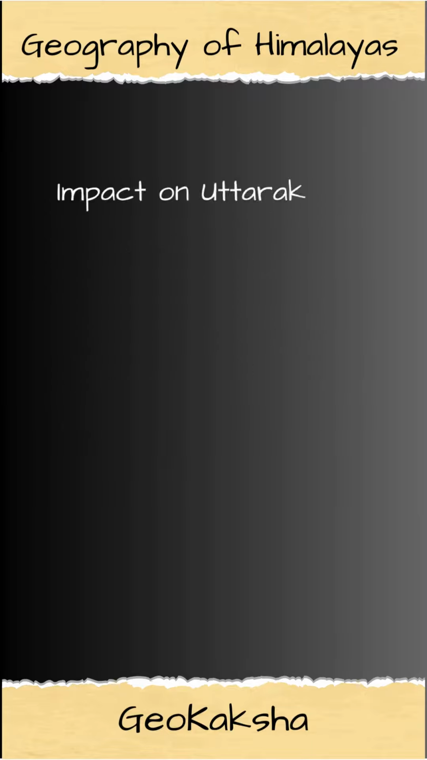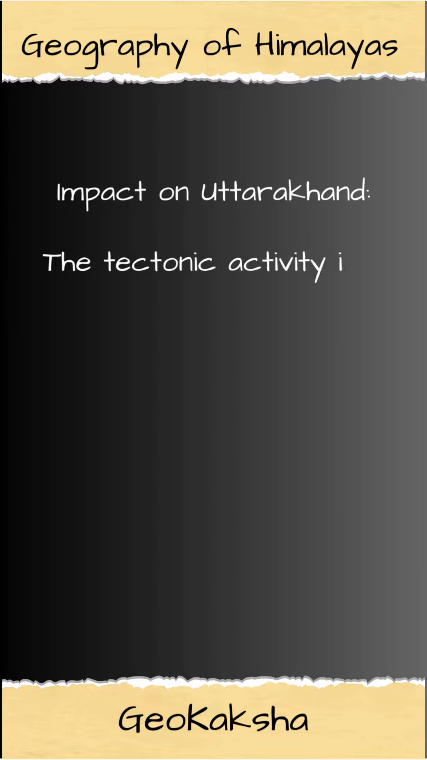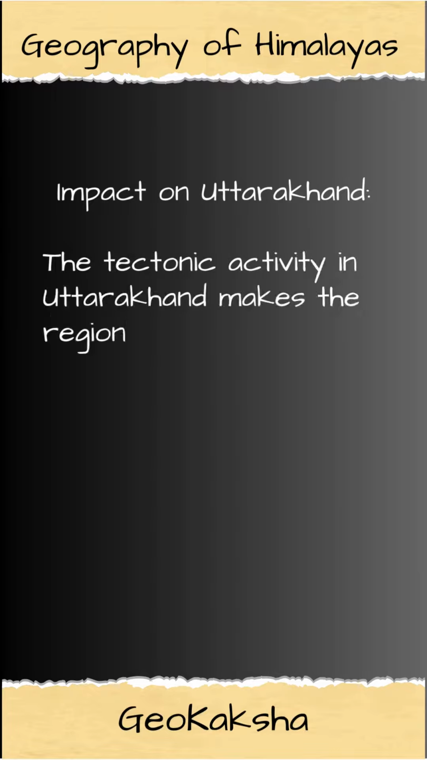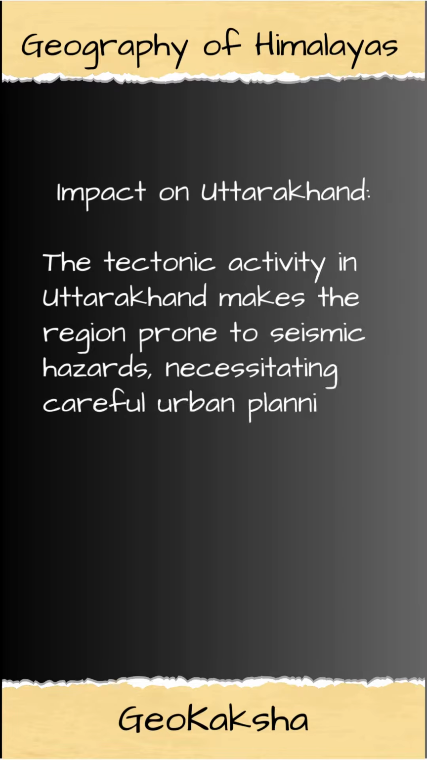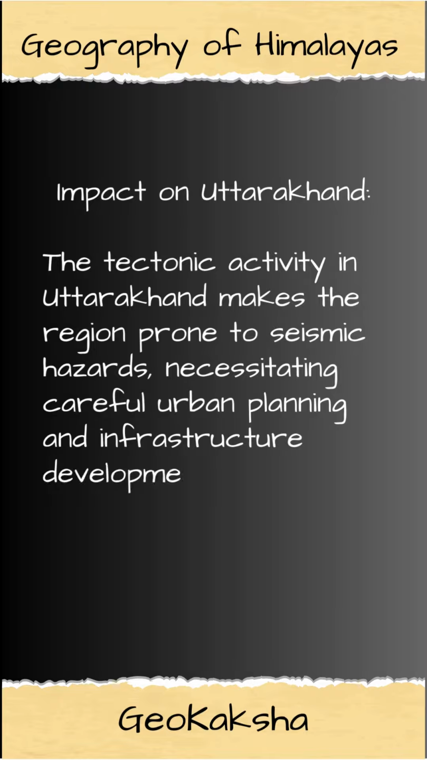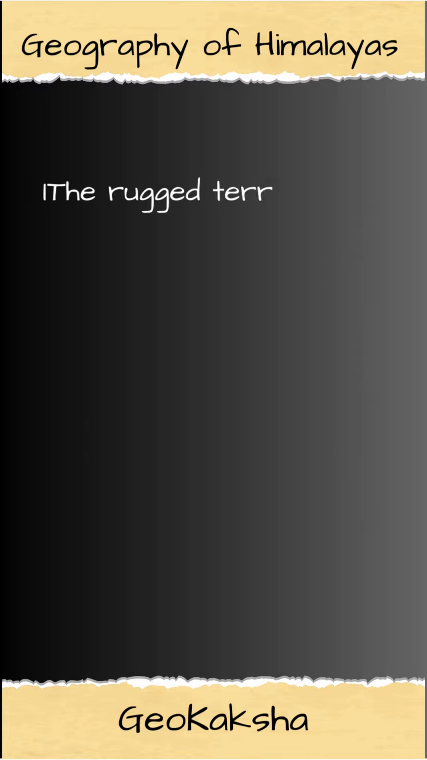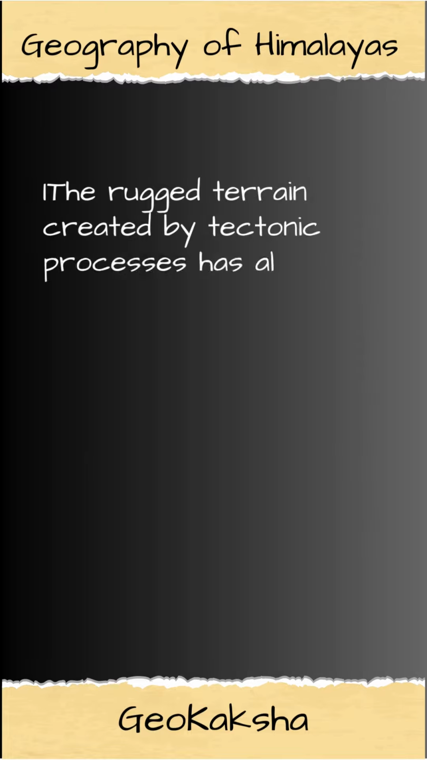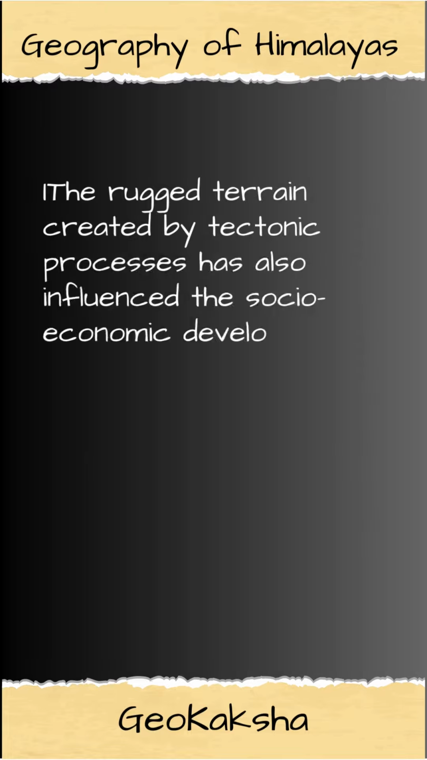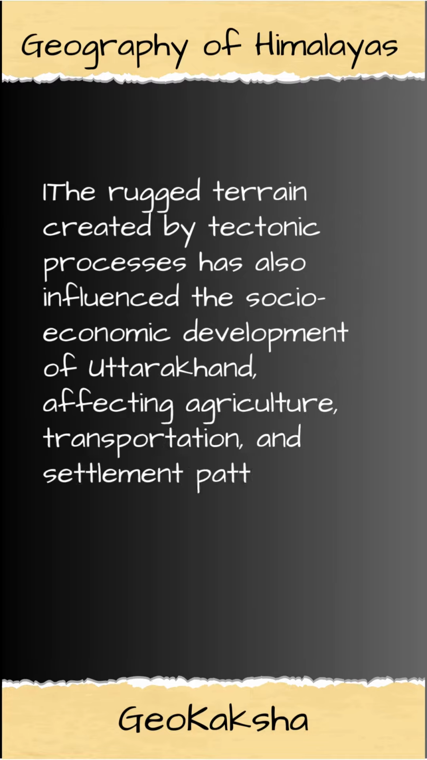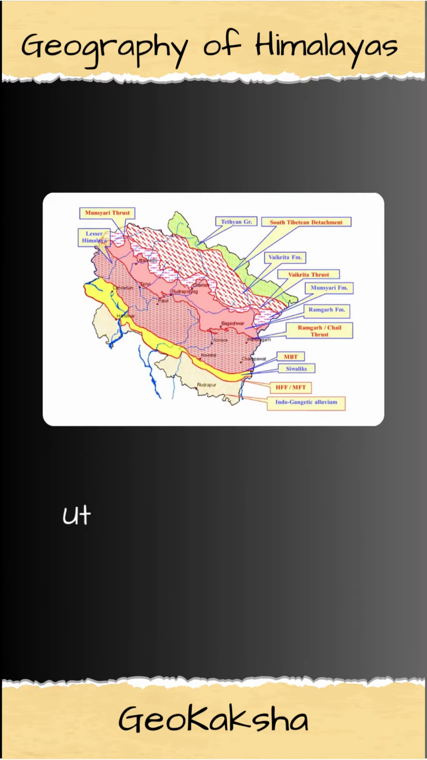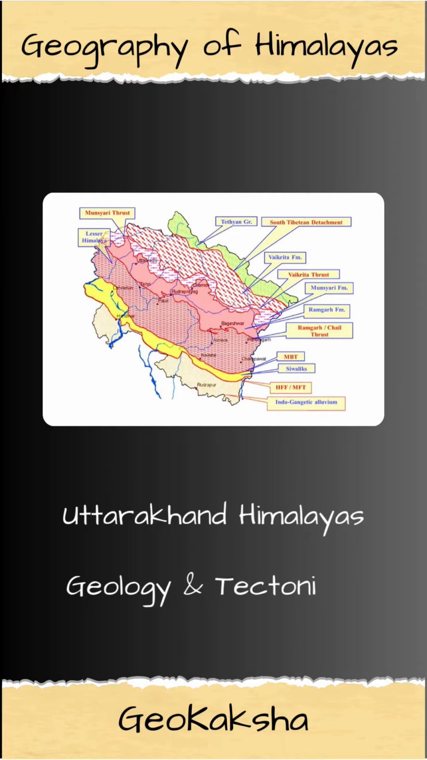Now let's talk about the impact of all these tectonic activities on Uttarakhand. The tectonic activity in Uttarakhand makes the region prone to seismic hazards, necessitating careful urban planning and infrastructure development to mitigate the risks. The rugged terrain created by tectonic processes has also influenced the socio-economic development of Uttarakhand, affecting agriculture, transportation, and settlement patterns. That is a brief summary of geological formation and tectonic history of the Himalayan region, with reference to Uttarakhand.